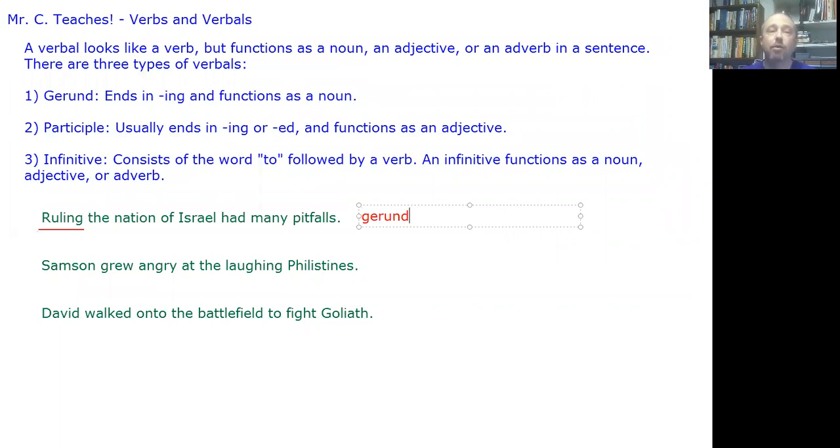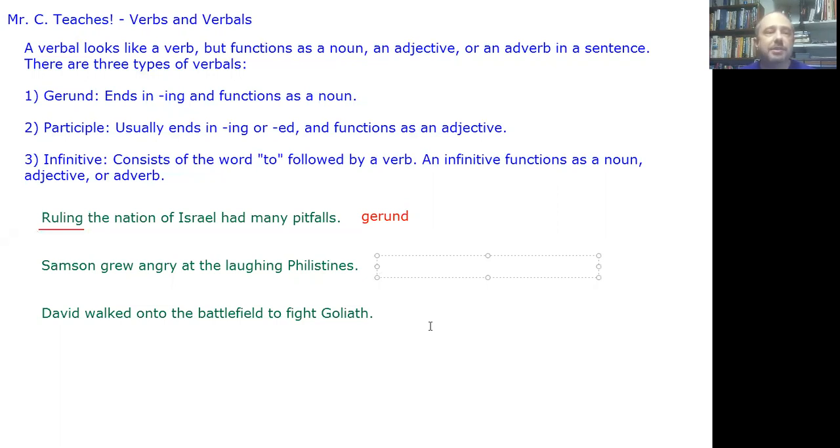If I took out the nation of Israel, the sentence would still make sense. Ruling had many pitfalls, right? So that's kind of like the subject of the sentence in a sense. So you've got your gerund there. That one I think is pretty easy. Gerunds aren't usually too difficult to spot, in my experience.